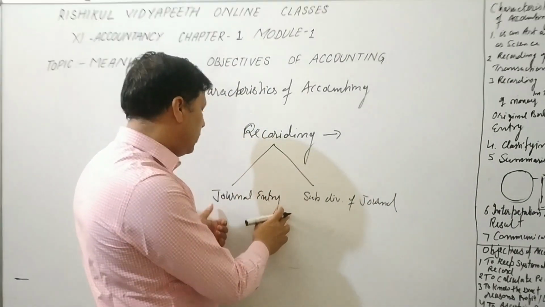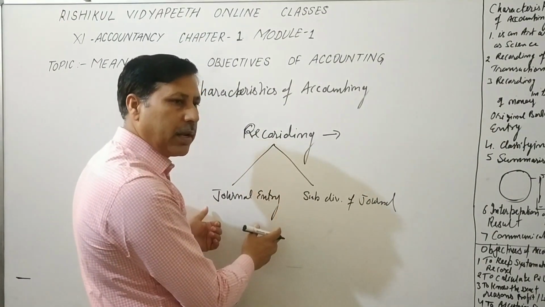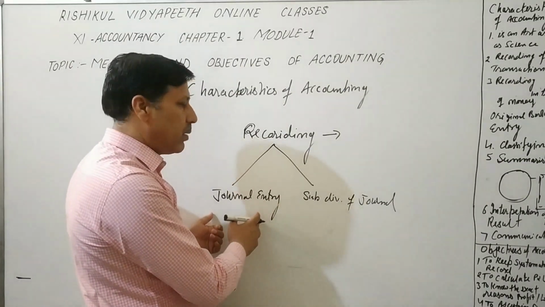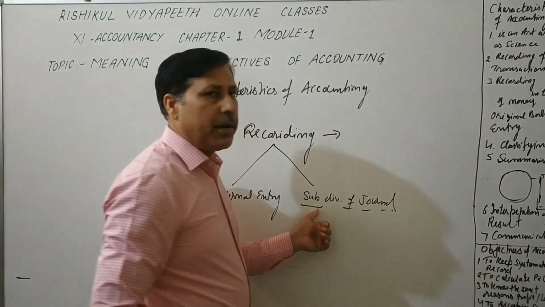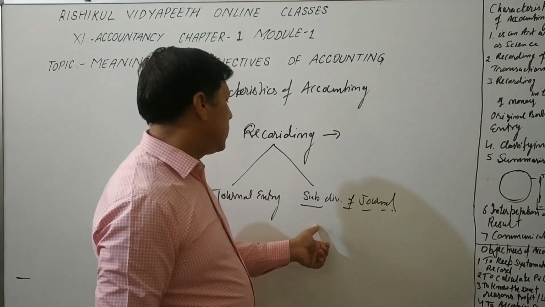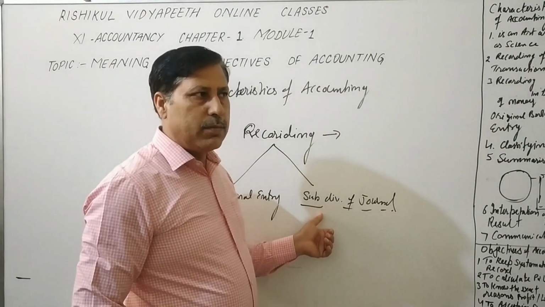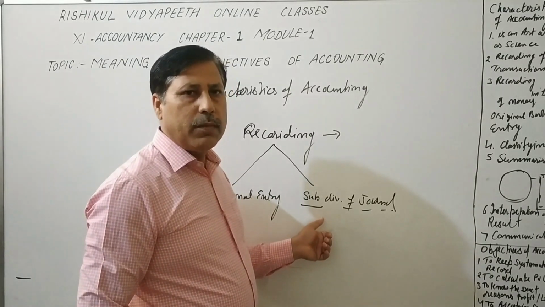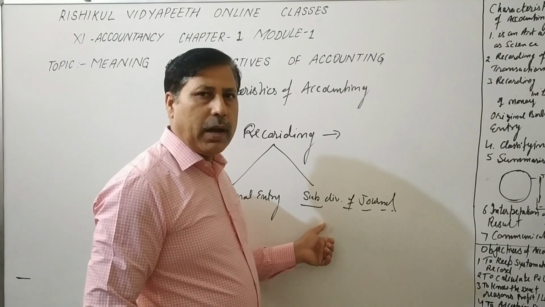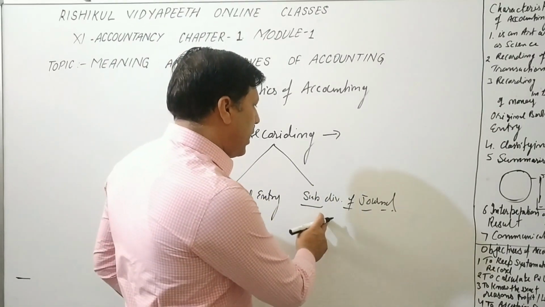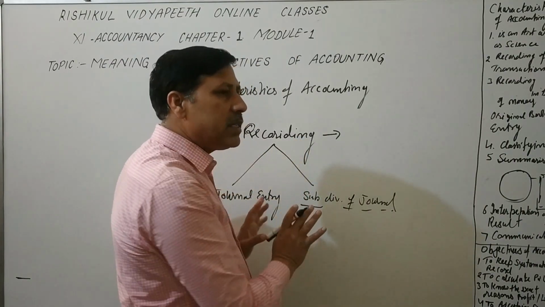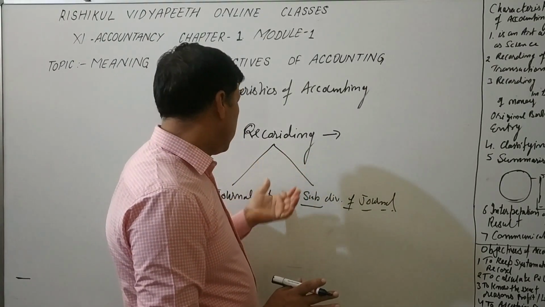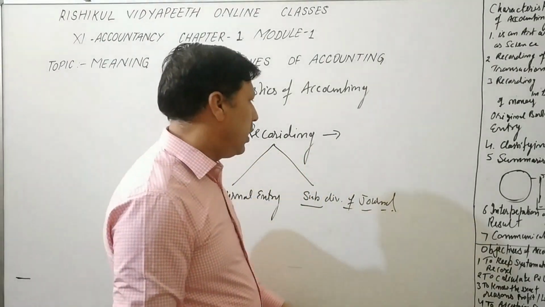If business is large, the journal entry and journal book become very bulky and heavy, and it is not possible to contain all transactions in the journal book. Then we divide that journal into different books. They are called subdivision of journal: cash book, purchase book, sale book, purchase return book, sale return book, bills receivable book, bills payable book, and journal proper. These are also recording. Recording means writing, recording well, writing something in a systematic way. That is recording. So journal entry or subdivision of journal.